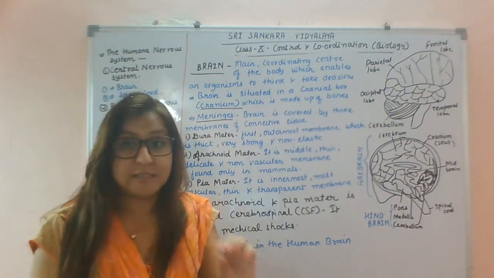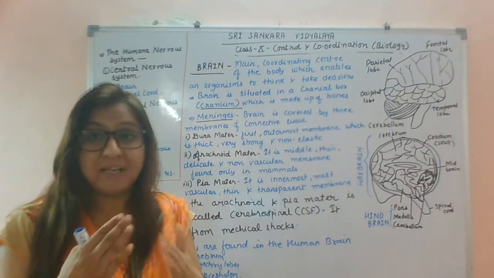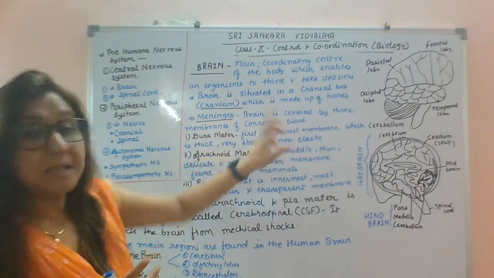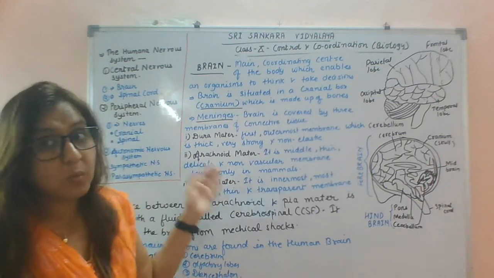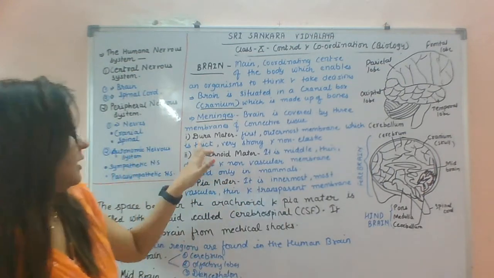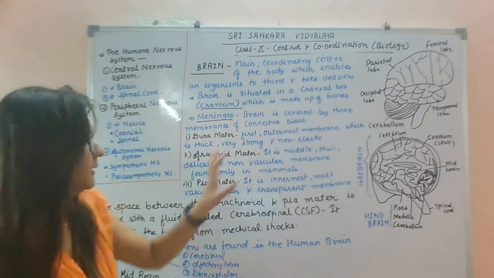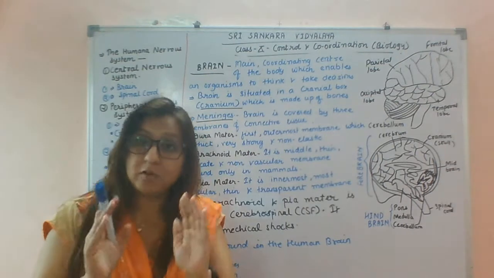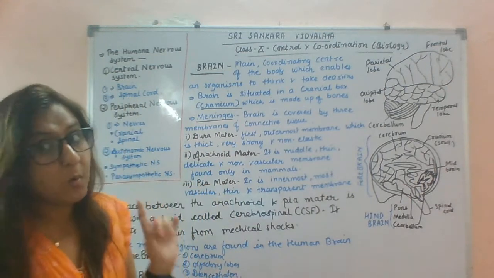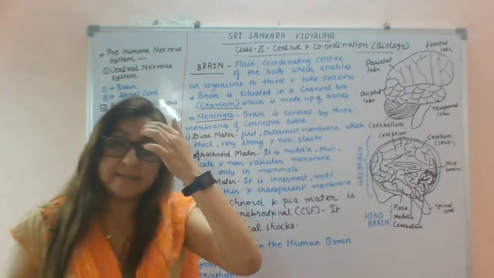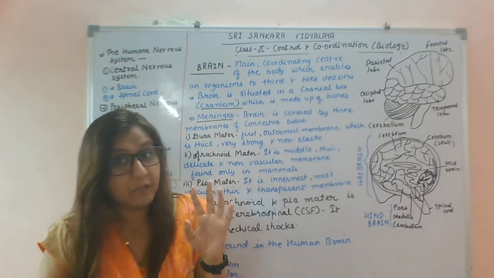Next is meninges. Meninges are three layers of connective tissue which protect the brain. The brain is covered by three membranes of connective tissue. These three membranes are named pia mater, dura mater and arachnoid mater. First we will study the dura mater. It is the outermost part of the meninges. We are reading about the coverings of the brain. First, the brain is covered by the skull, that is the cranium or bony box. Next, it is covered by the three-layered connective tissue.